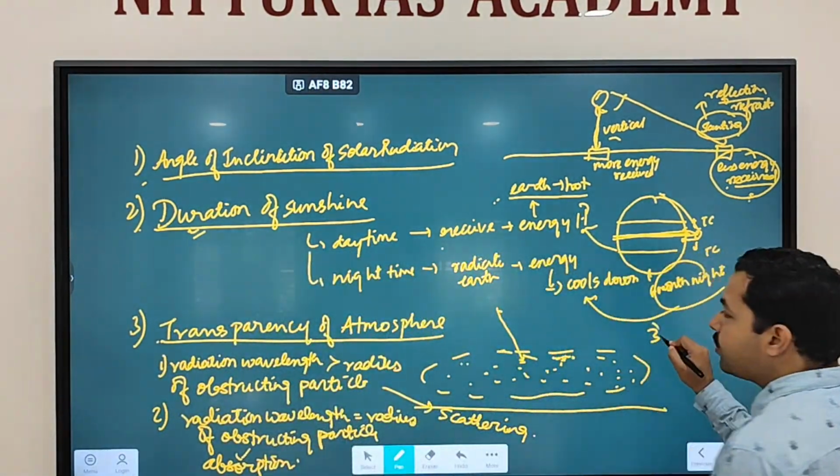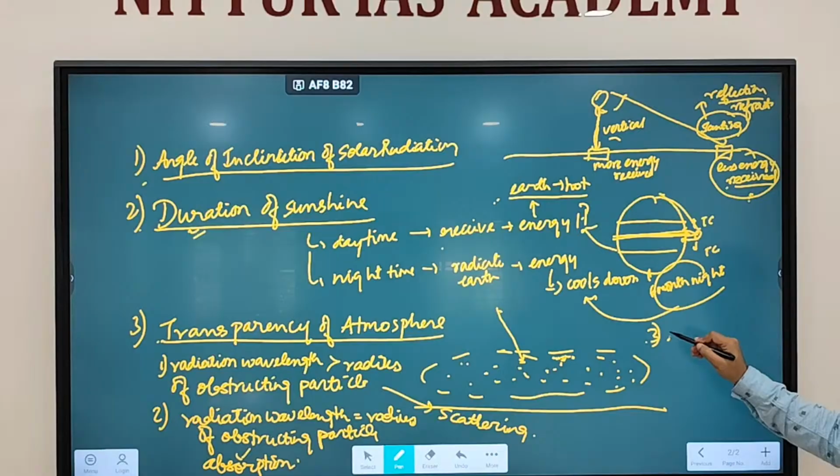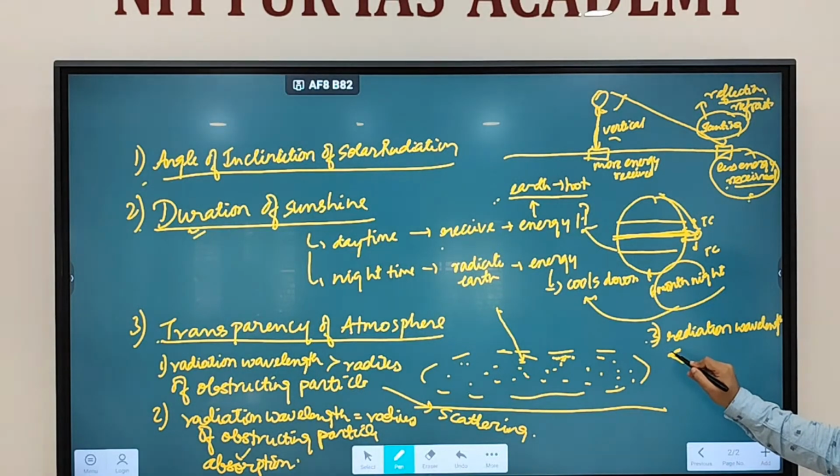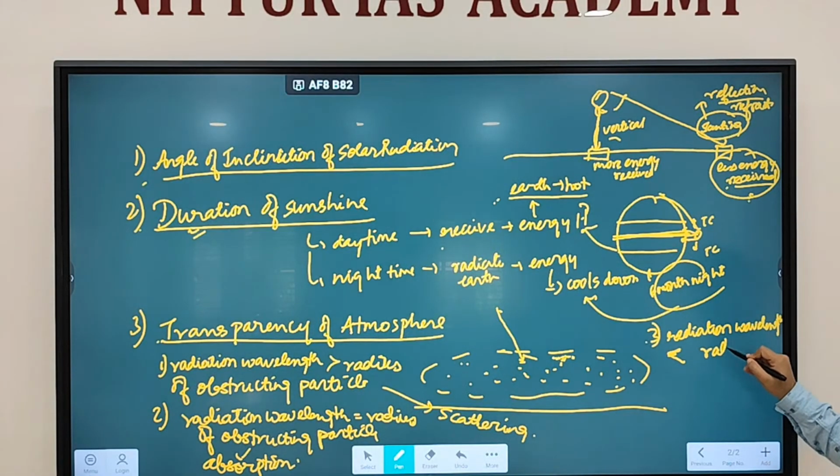And the third, if the radiation wavelength is less than the radius of the obstructing particles, then what will happen? Then reflection will take place.